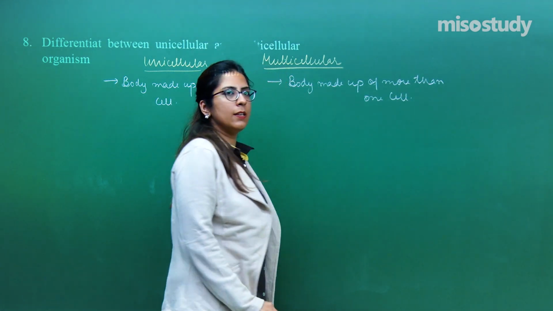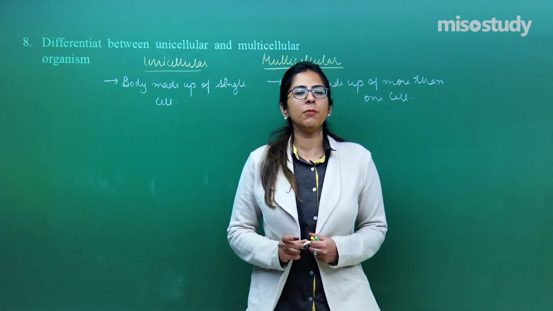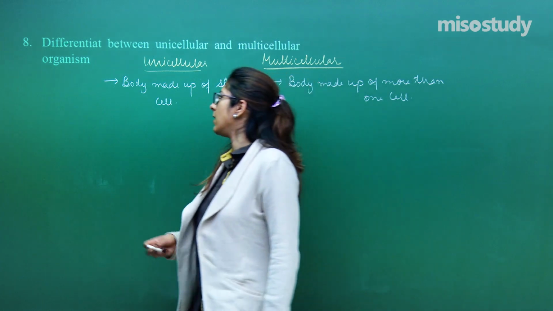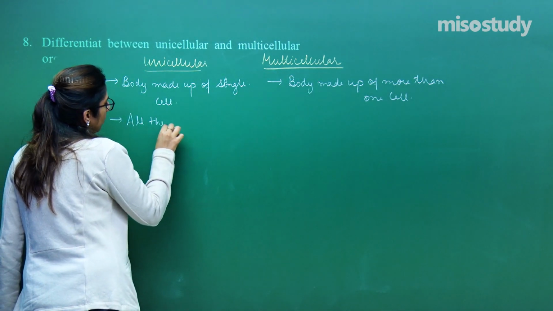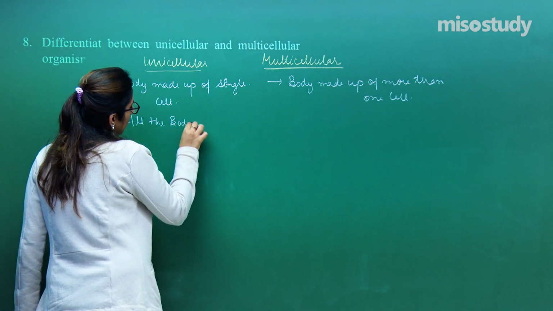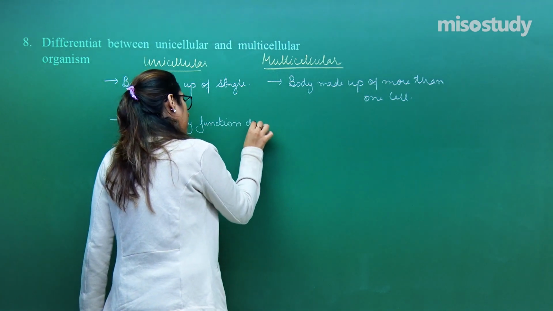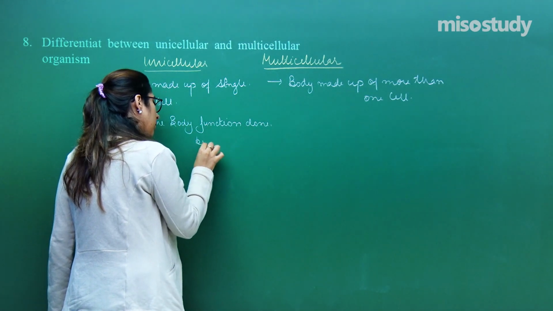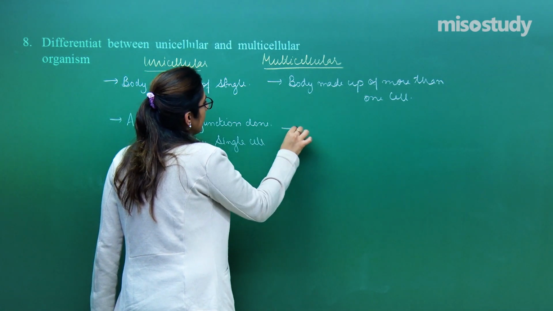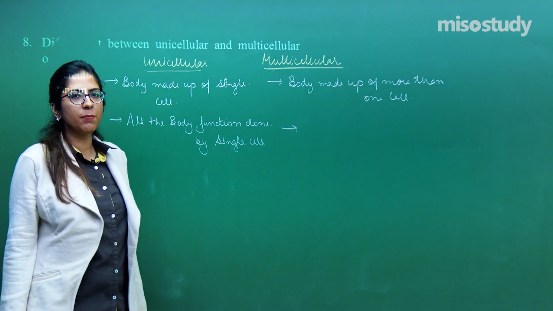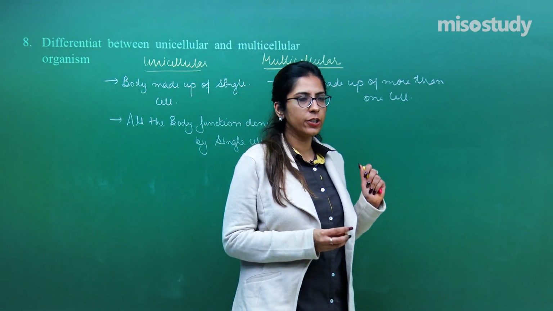Another difference is that in the unicellular organism, all the body functions are done by a single cell only. Whereas in multicellular organisms, different groups of cells perform a similar function. That is why they are clubbed under what we call a tissue.